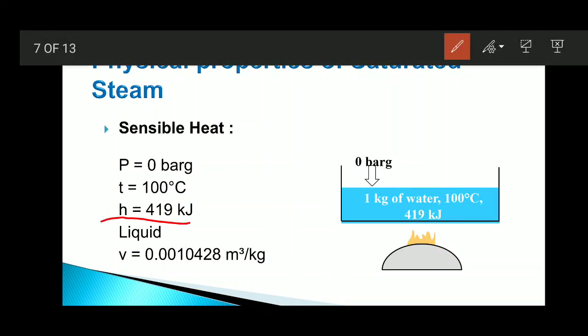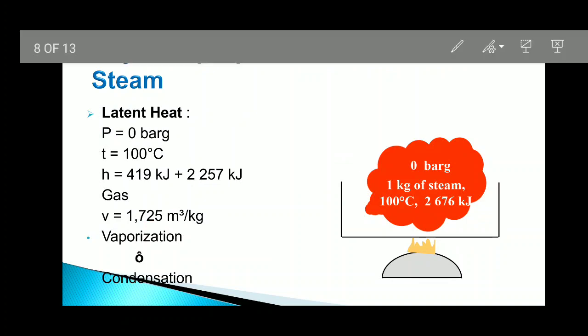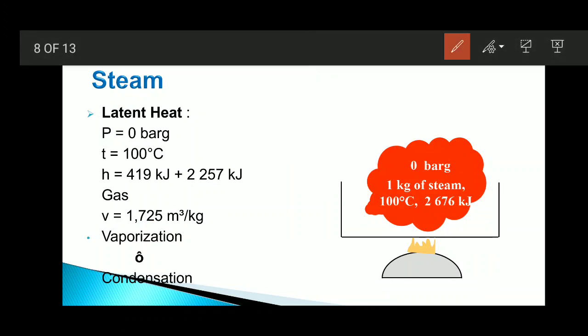419 kilojoule. You can see that this heat is called sensible heat. To raise the temperature from 0 to 100 degree Celsius at constant pressure is called sensible heat, the heat which can be sensed by hand. Now the latent heat: here you can see that around 2257 kilojoule of heat is added to change the phase of water from liquid to vapor form. This heat is called latent heat, the heat which is required to change the phase of water.